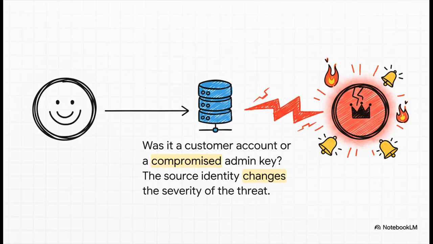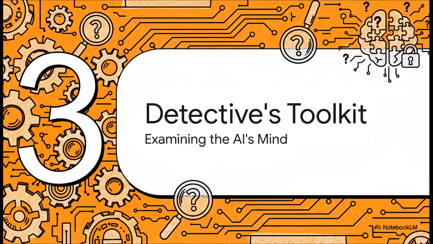It changes our entire response immediately. So once we understand the external conversation, our investigation has to move inward. The next part of our toolkit is all about looking inside the model itself to see if its logic, its very mind, has been corrupted.